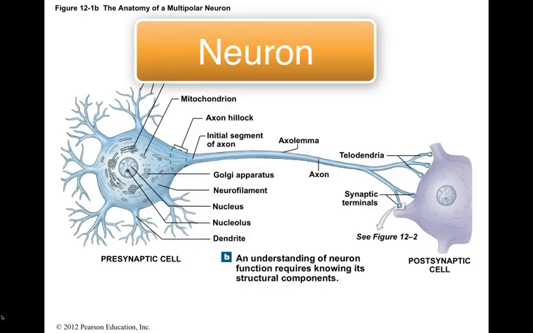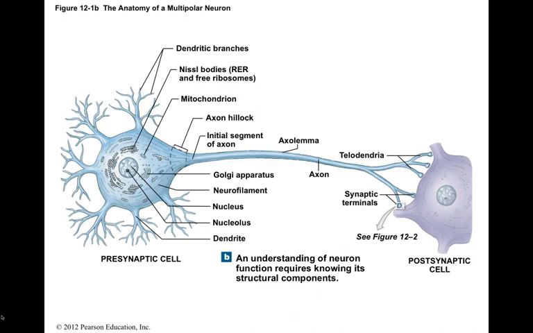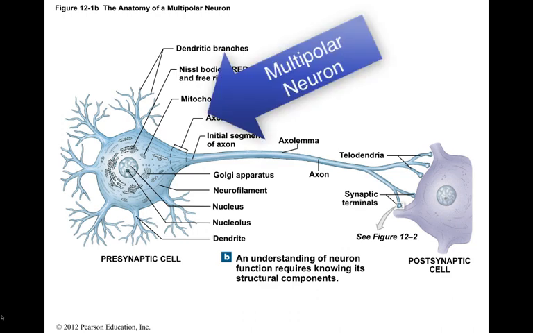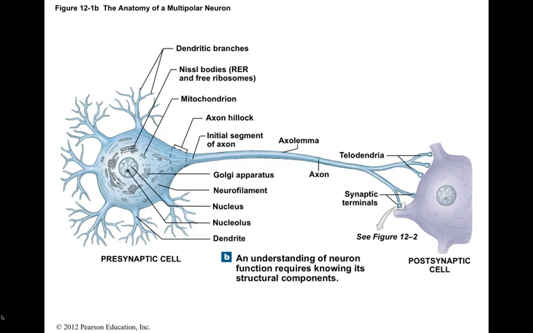This segment deals with the neuron. Neurons are nerve cells that are specialized for intercellular communication. Neurons have a variety of shapes. A multipolar neuron is the most common type of neuron found in the central nervous system. Each multipolar neuron has a large cell body, several short branch dendrites, and a single long axon ending in terminal